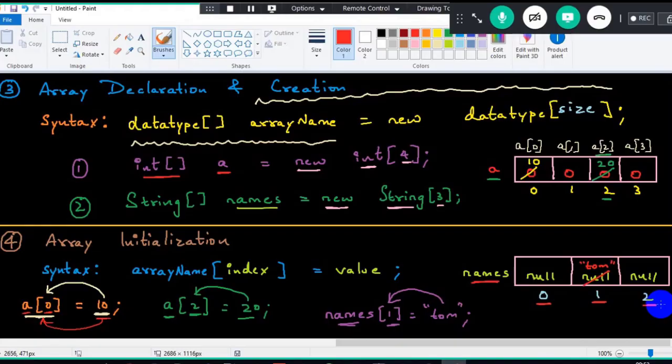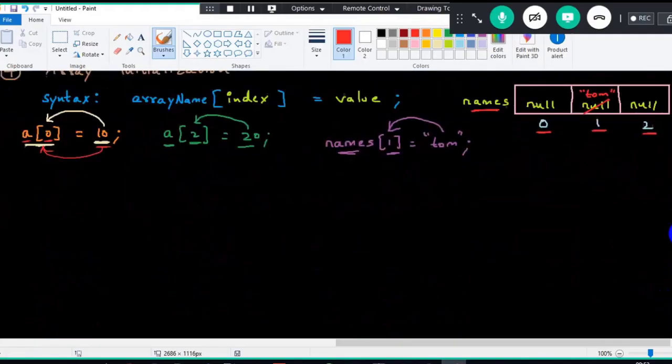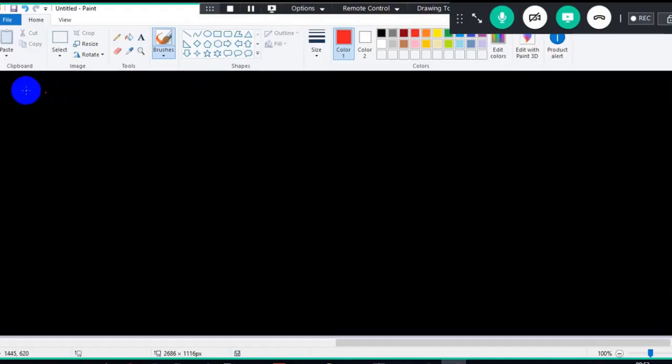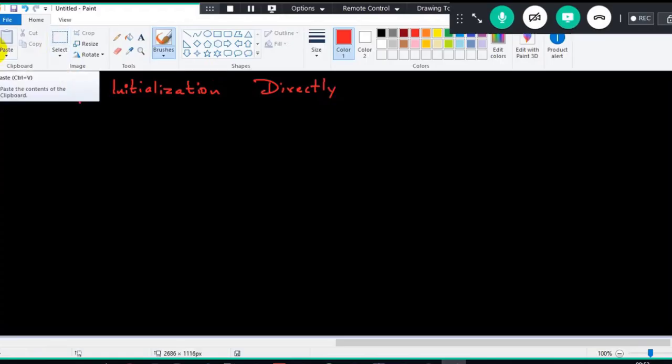So we know all of those, but there's one small process as well. The last syntax for the day. This is syntax number 5. What is it, sir? How can we declare an array directly? Array initialization directly. So all this while, what was I doing here? I was declaring it separately, creating it separately, and I was initializing it also separately. But is it possible to do it in a single line? Can I do everything in a single line here?